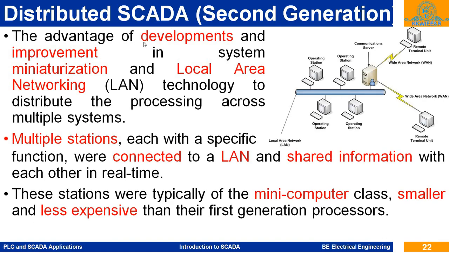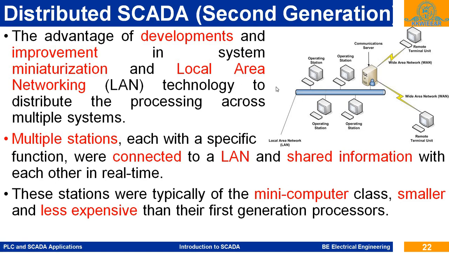So the advantages of development and improvement in system miniaturization and local area networks developed the second generation, or the distributed generation.